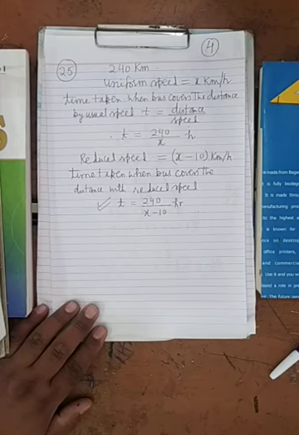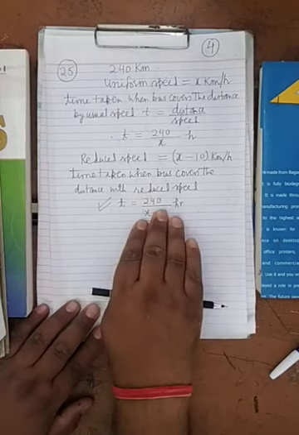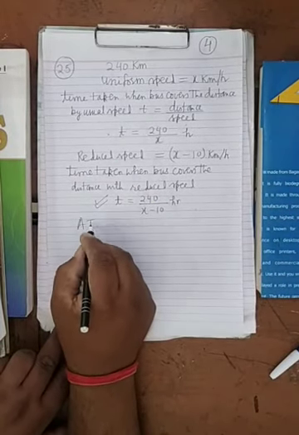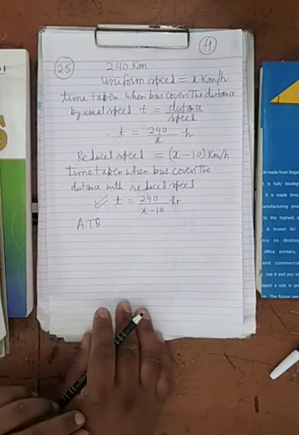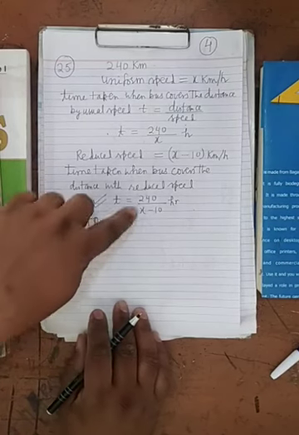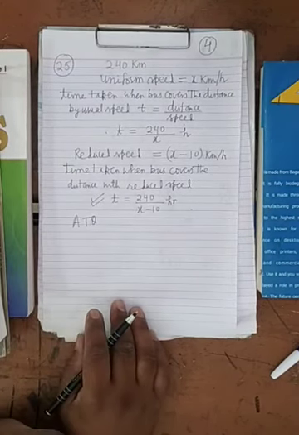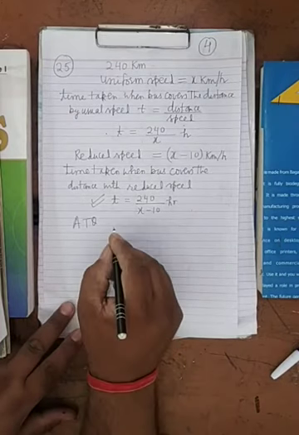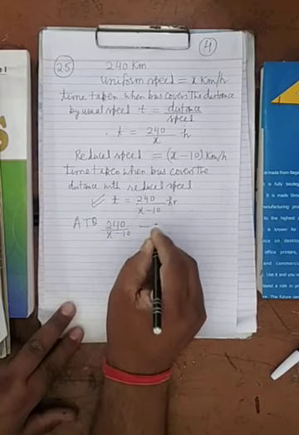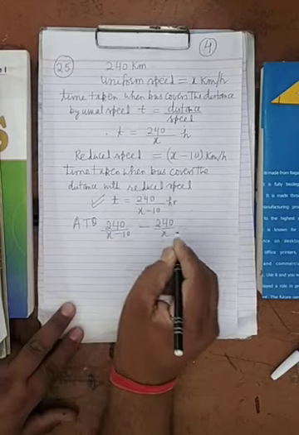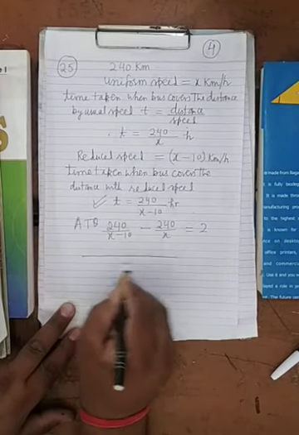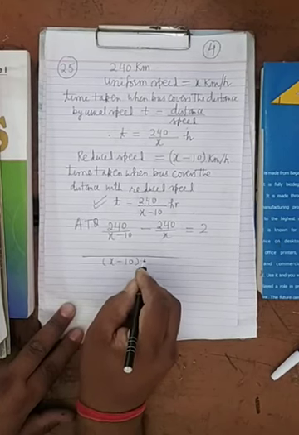It's clear. So how will you write the equation? This time is more, this is less. So this minus this equals 2 according to the question. And suppose instead of 2 hours it is given 30 minutes. Then you will convert 30 minutes into hours because these times are in hours. You will write 30 minutes as 30 upon 60. So 240 upon x minus 10 minus 240 upon x equals 2. What will be the LCM? You write the LCM. Now it is very simple. You have to simplify and solve.